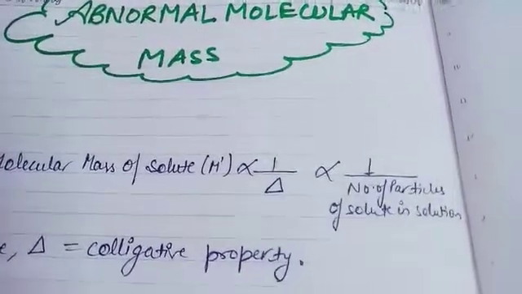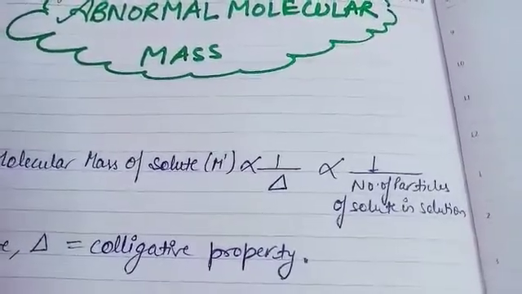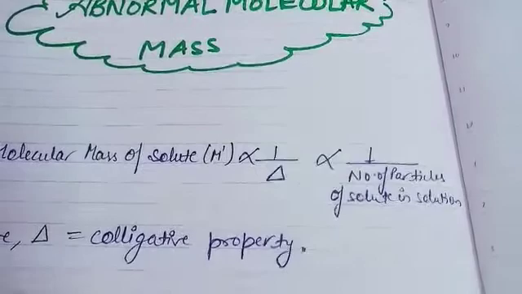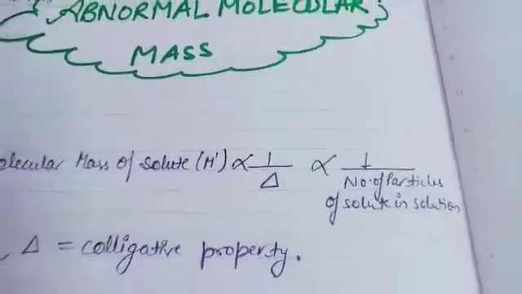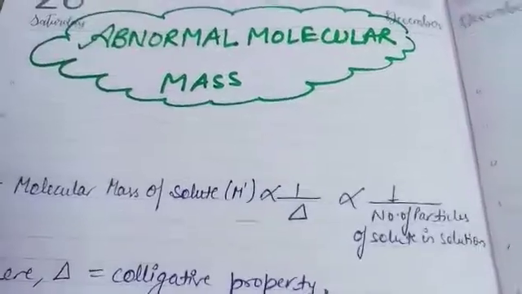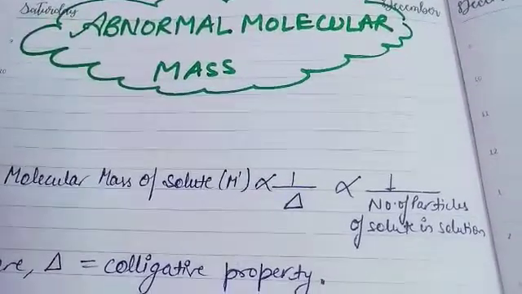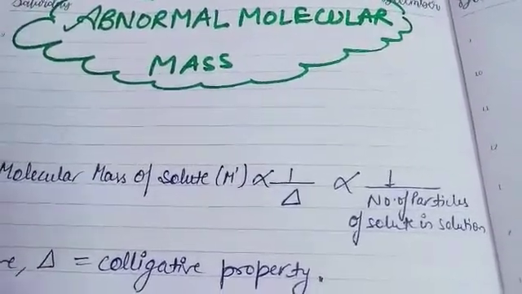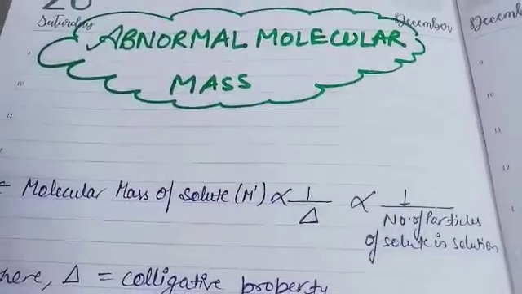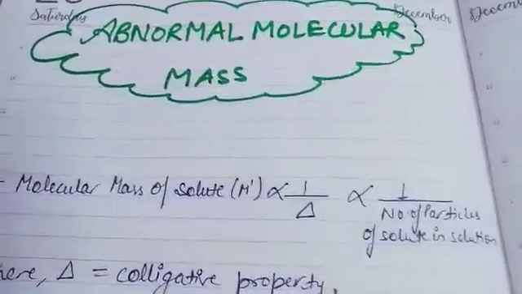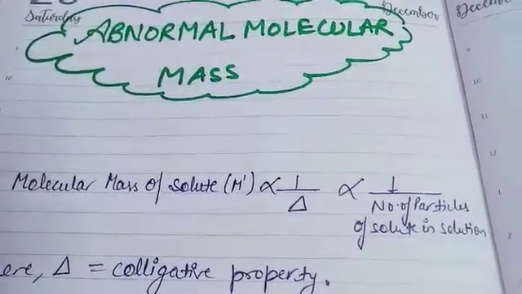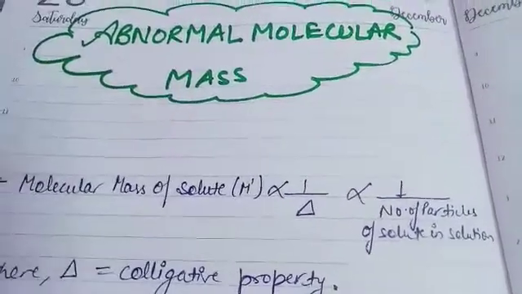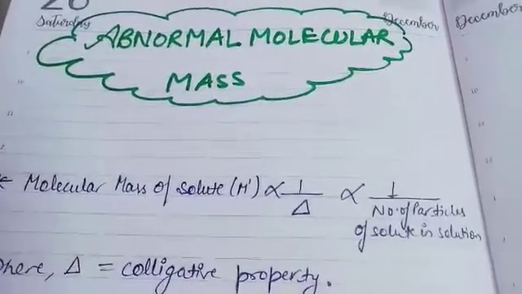Or sometimes there is a very healthy person, and we say, this one's weight will be very high, but when we actually take the weight, generally the weight is comparatively less. So all these are abnormal masses basically, meaning whatever is looking a certain way is different from the actual. The same condition applies to molecules also. There are abnormal molecular masses also, and how this happens, that also I'll explain to you.